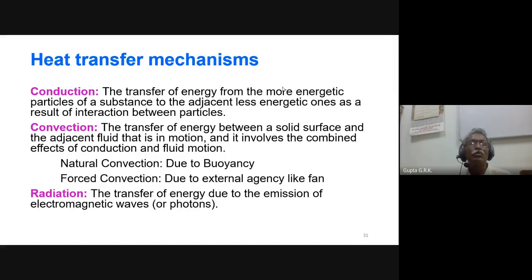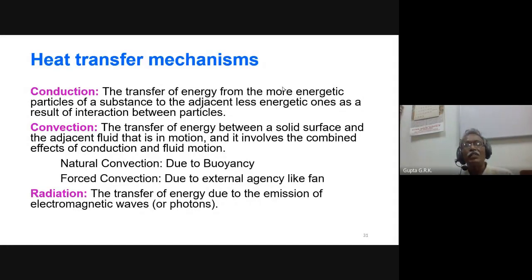Convection is the physical movement of the fluid, the transfer of energy between a solid surface and an adjacent fluid that is in motion. And it involves the combined effects of conduction and fluid motion. So actually convection is the sum of conduction and advection. Advection means the motion, movement, fluid motion. So there will be vibrations of particles due to which there will be some transfer, and also because of the physical movement of the fluid from one point to another point. So one is conduction and another is advection. These two together we call convection.